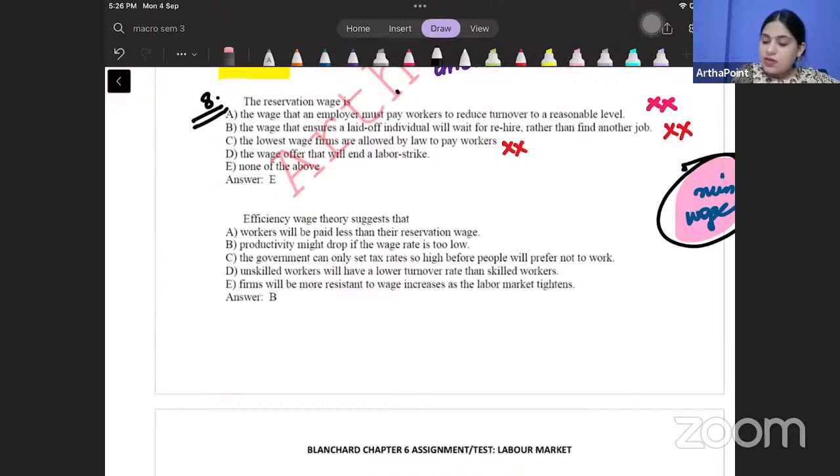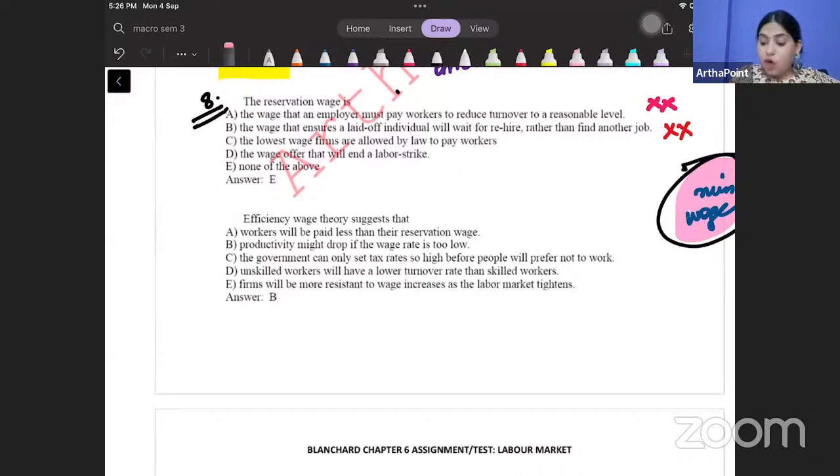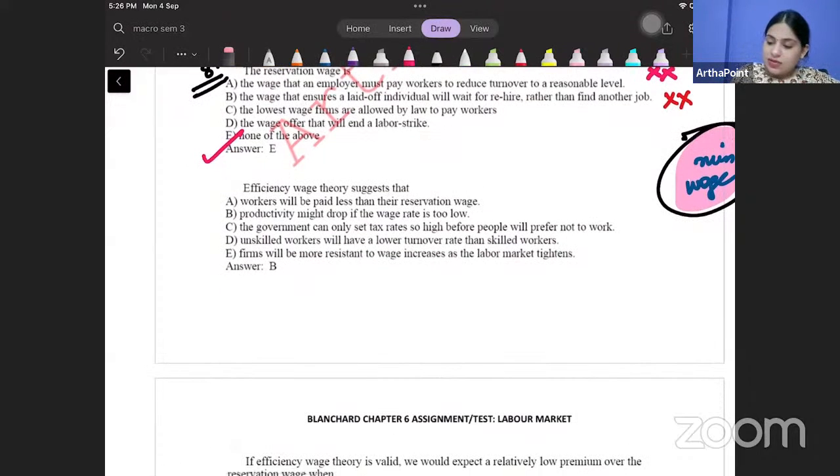Come to the next one. The wage offer that will end a labor strike. Laborers ka kya bharosa? They can ask any wage. Maybe their reservation wage is 40, but wo strike karke they want 80. Strike wage is not the reservation wage. So none of these definitions are actually correct. What is reservation wage? The wage at which you are indifferent between working and not working. And that is reservation wage. Okay, beta, come to the next question. Question number 9.